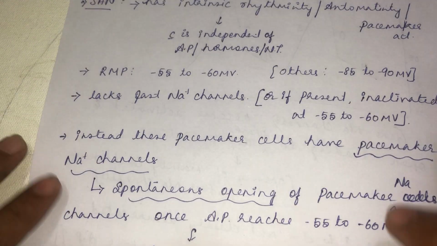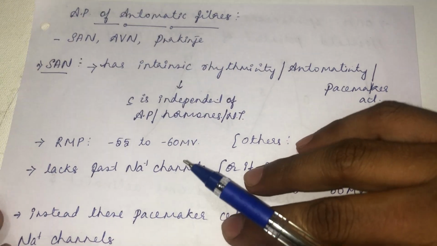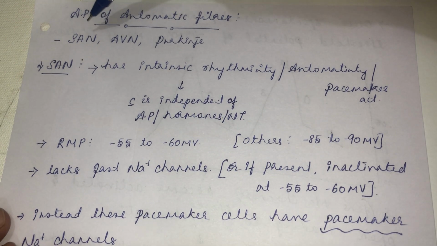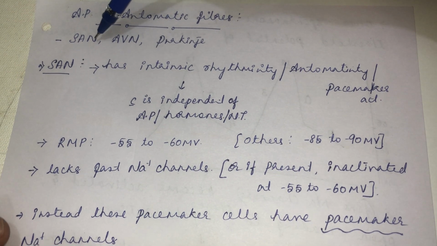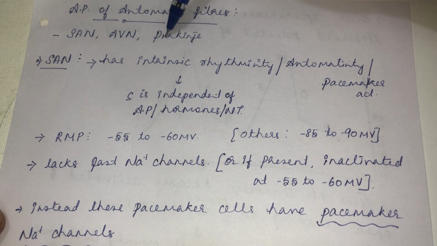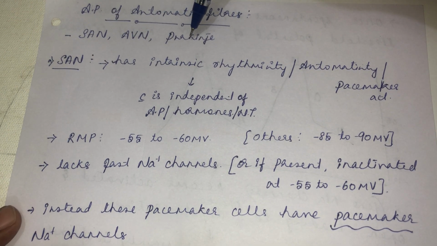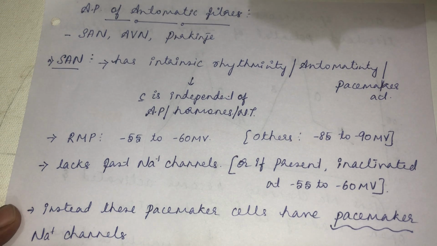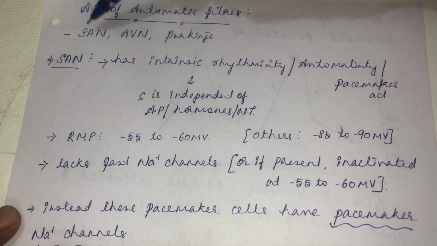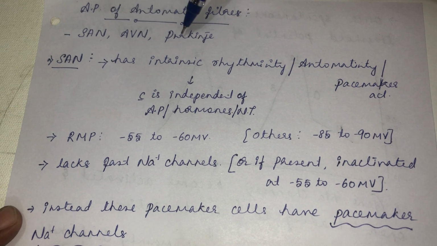Now the action potential at the automatic fiber. How will the action potential be generated at the automatic fiber? You know the automatic fibers: the sinoatrial node, the atrioventricular node, and the Purkinje fiber. Even though the Purkinje fiber acts as a non-automatic fiber, in certain pathological or physiological conditions it will take up automaticity. The prominent automatic fiber is the SA node only. If it fails, the AV node takes over. If both fail, then Purkinje will take up the task.